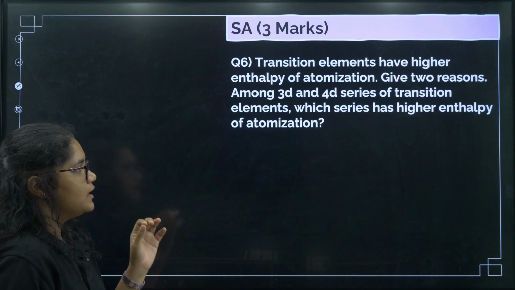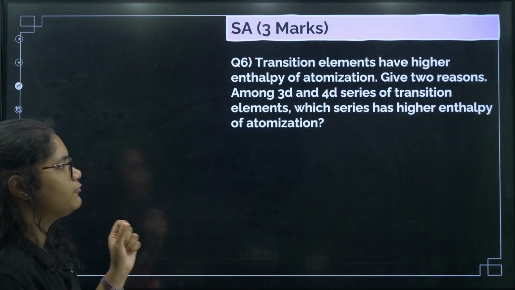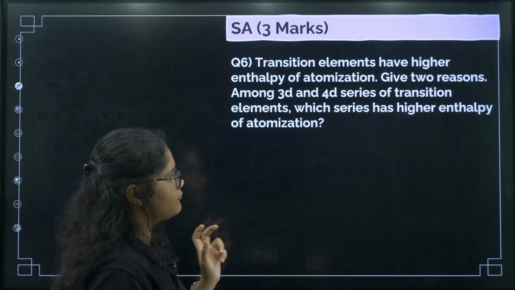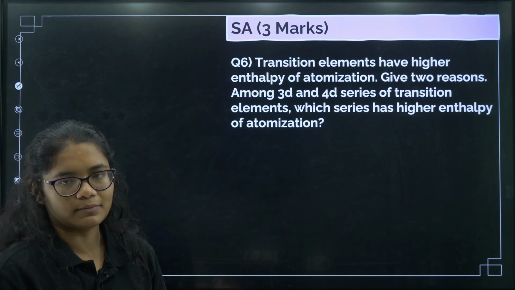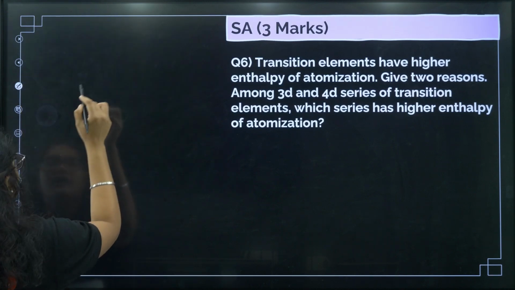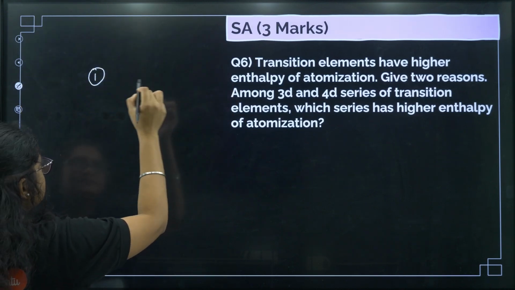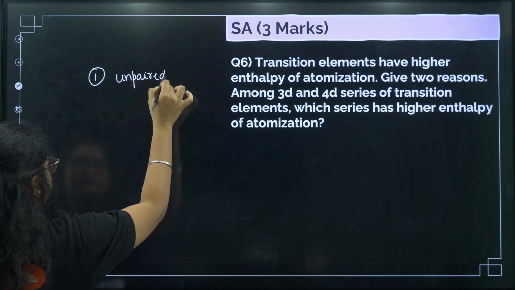Okay, the transition elements have high enthalpy of atomization. Give two reasons. Now, among 3d and 4d series of transition elements, which series has high enthalpy of atomization? Now, see the answer here. You can write that in the case of transition elements, there are unpaired electrons. Okay, first reason.